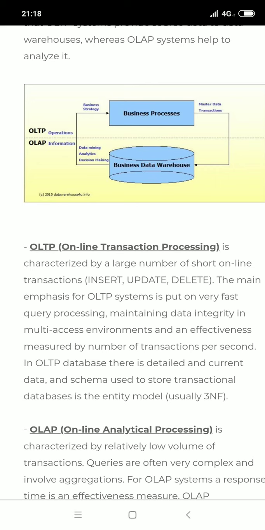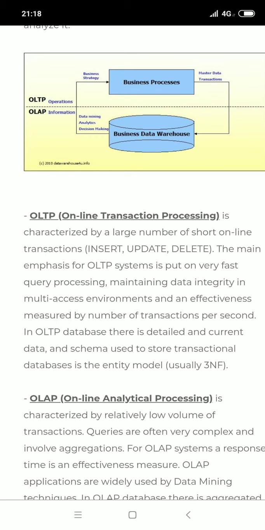OLTP performs operations for business purposes. It identifies the business strategy and business processes, and handles the master data transactions. OLAP is information based; the organization uses it for data mining, analytics and decision making. That means a huge amount of data can be handled by OLAP.